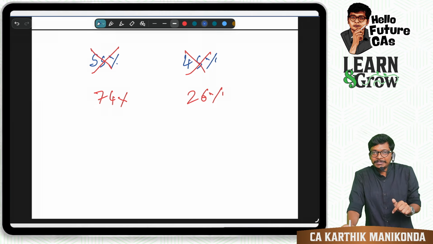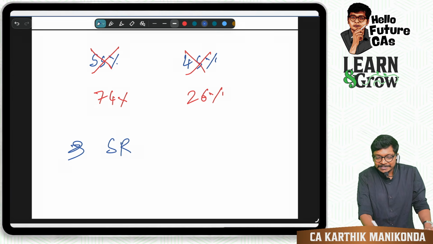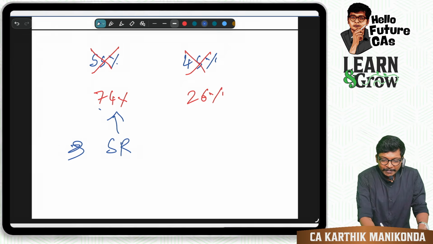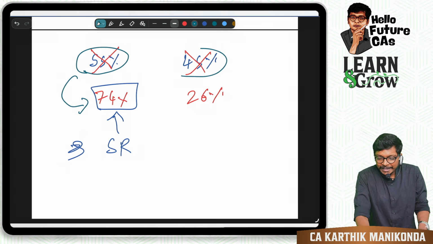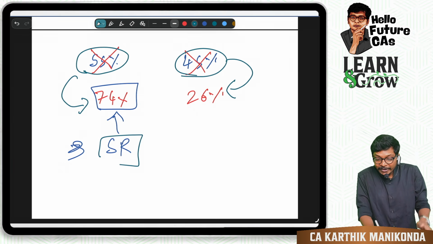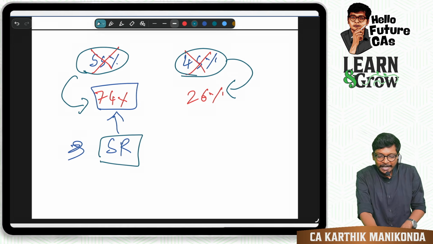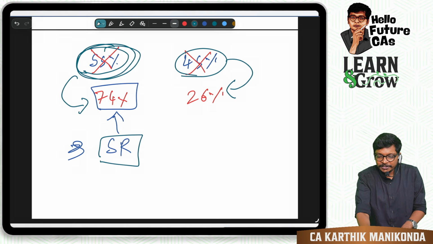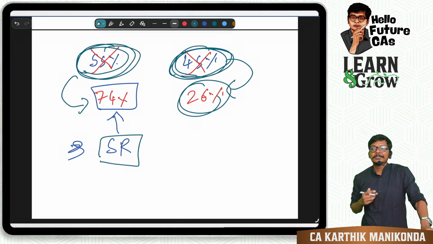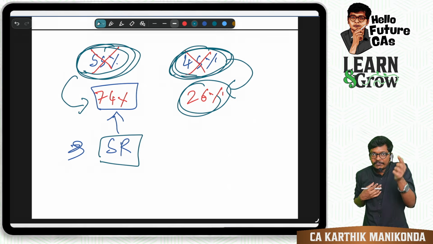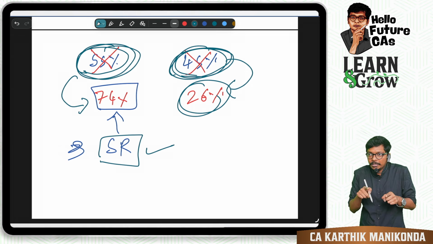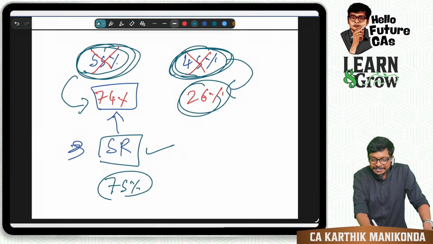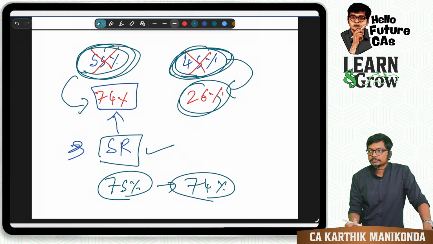For this, I am saying, come on guys, let's pass a special resolution to give me power of 74. That means, for making my 55 into 74, for making this 45 into 26, if I have to pass a special resolution, apart from me, I should also get permission from the other 45. Do you think this 45 will agree to make it 26? No. Why will somebody else vote in favor of them losing voting rights? That means if I keep special resolution as the approval, I will never get 75% consent to make somebody 74%.